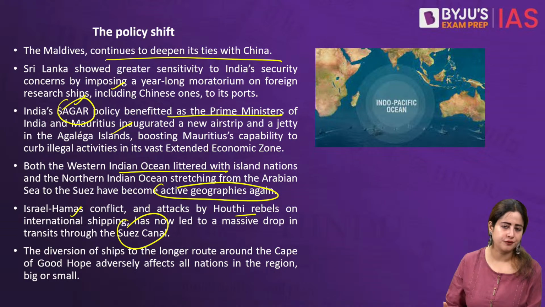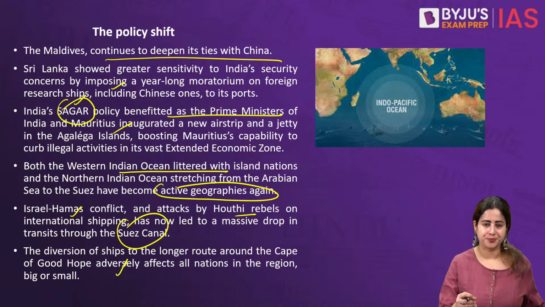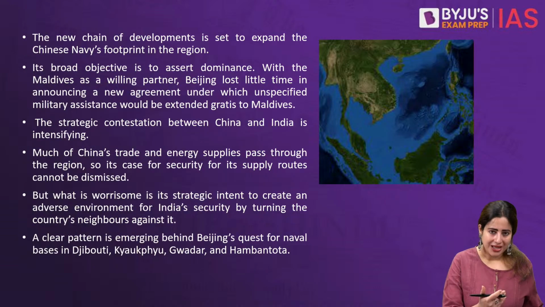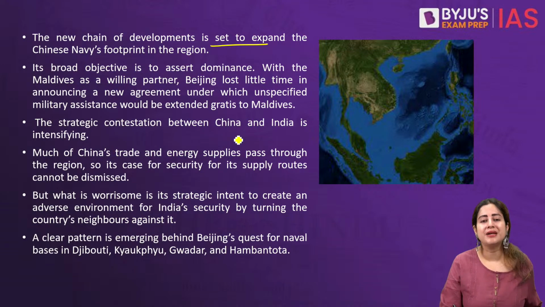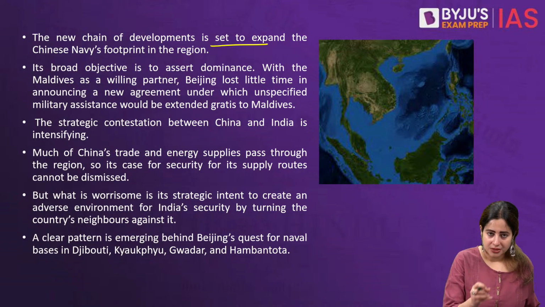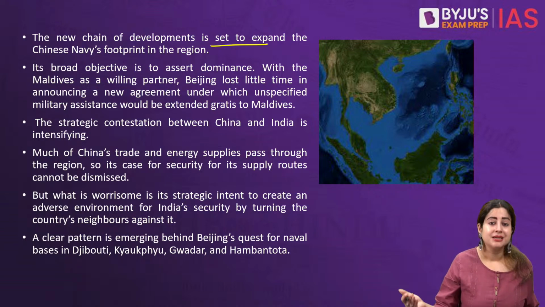So therefore, most of the ships today, most of the cargo today is moving via the Cape of Good Hope area or the southern area. All big and small countries are now having to grapple with this new conflict that is going on, which is creating a lot of destabilization for most of the countries. So the new chain of developments that are happening in the Middle East are now also creating a sudden reaction